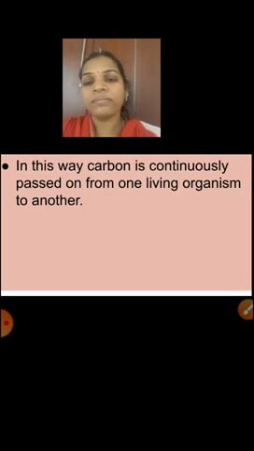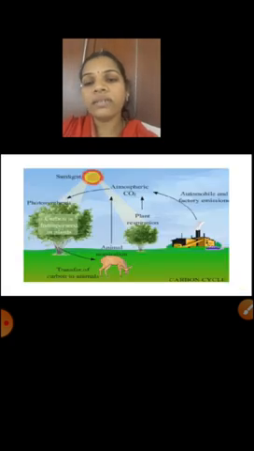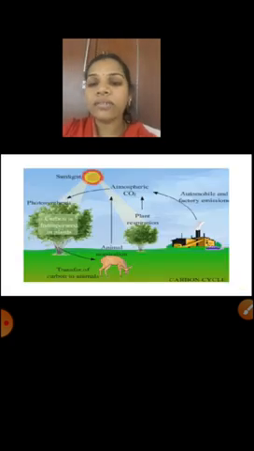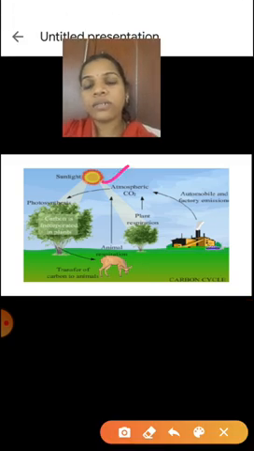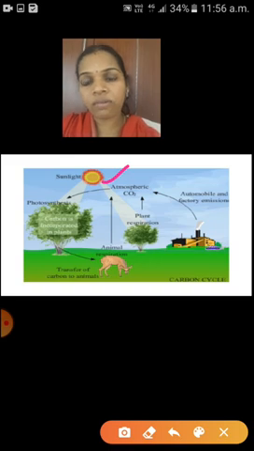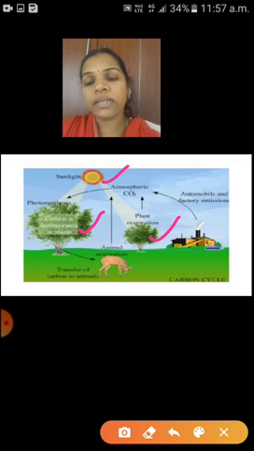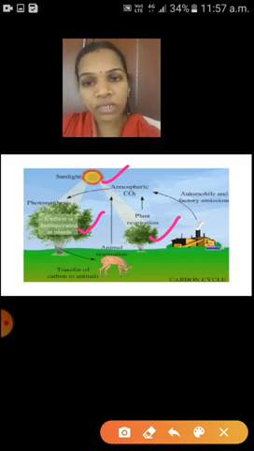Understood, children? So children, see here, this is the carbon cycle. Here sunlight is the main source of our ecosystem. Next, from the sunlight who will get energy? Yes, plants, that means producers. Producers are getting energy with the help of which process? Photosynthesis.